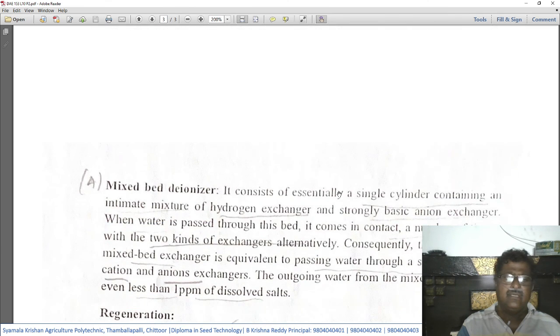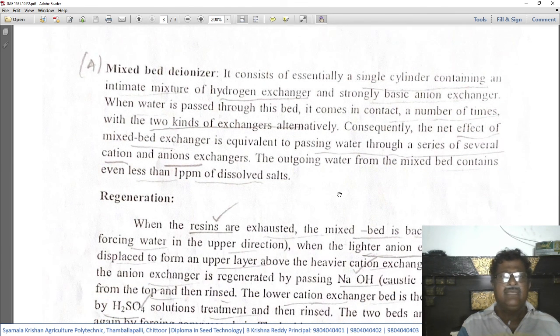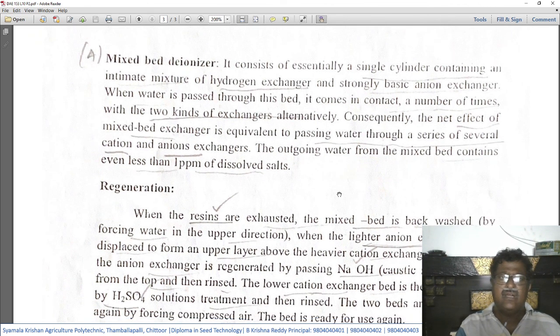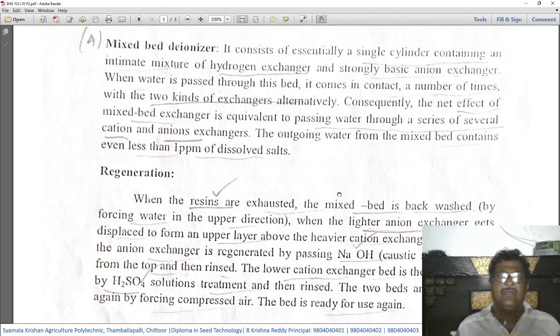Okay, so then the mixed bed deionizer. The mixed bed deionizer is the fourth and the last method of removing the hardness of water. It consists essentially of a single cylinder containing an intimate mixture of hydrogen exchanger and strongly basic anion exchanger.